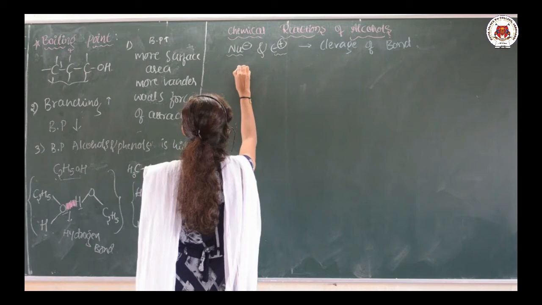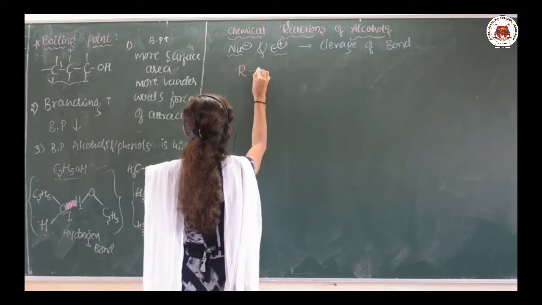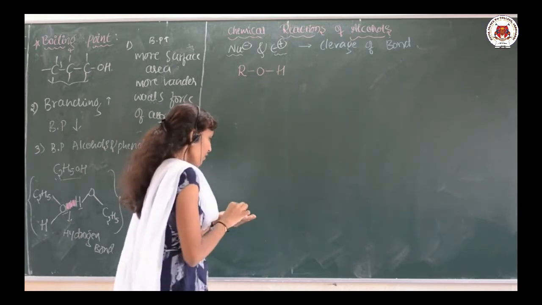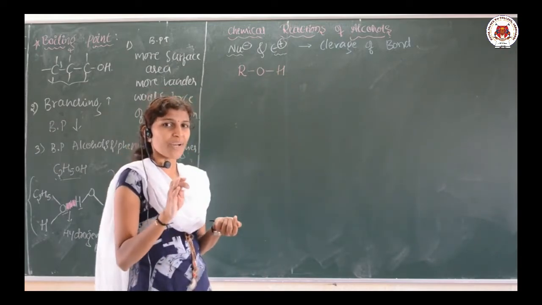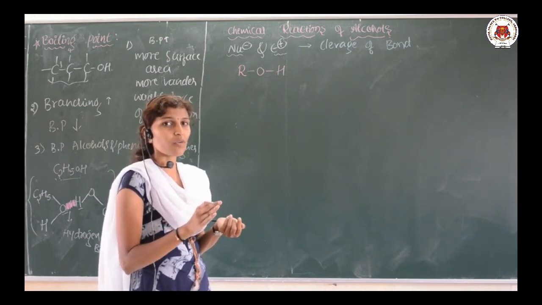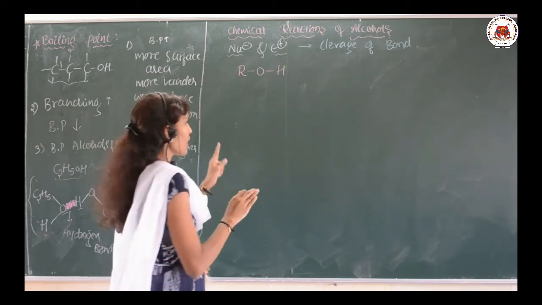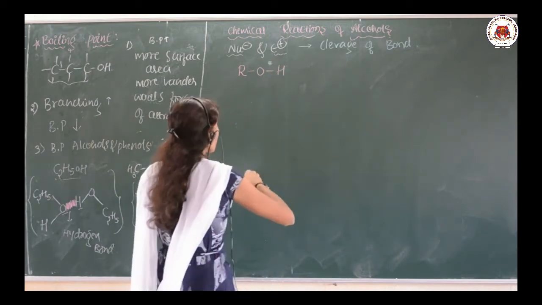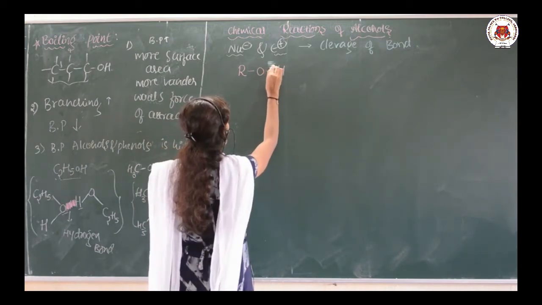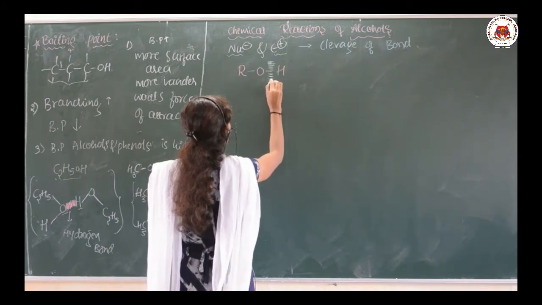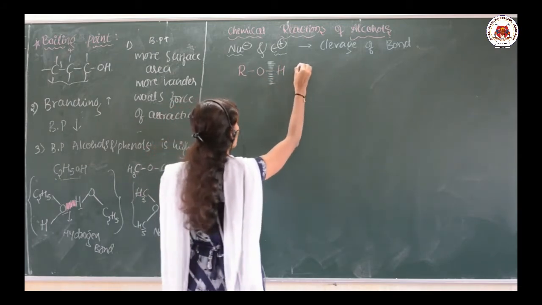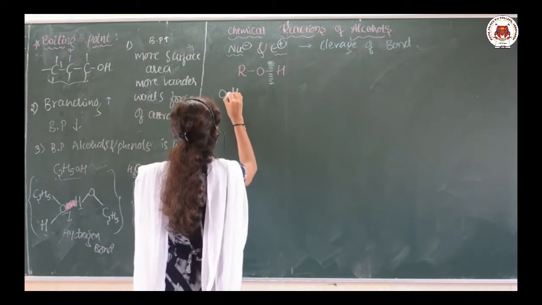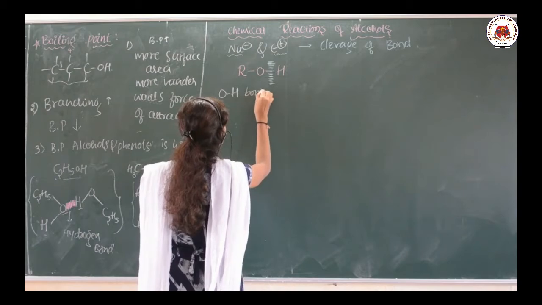See here, alcohol's general formula is ROH. Suppose there is a breaking of the bond, or cleavage of the bond, that takes place in between the O and H here. Suppose OH bond cleavage.